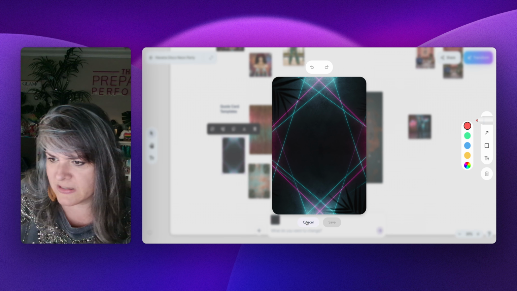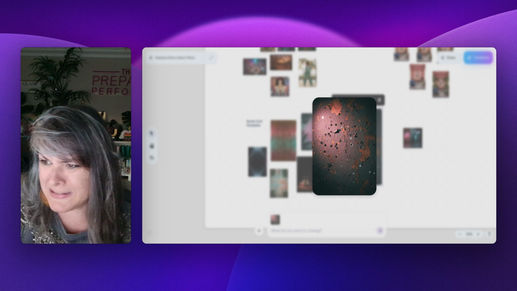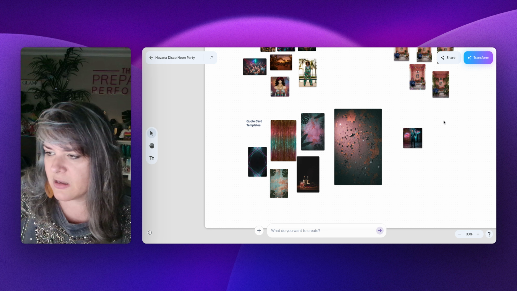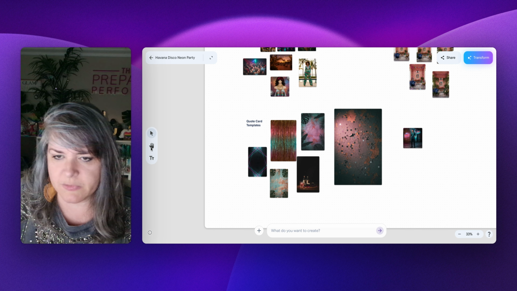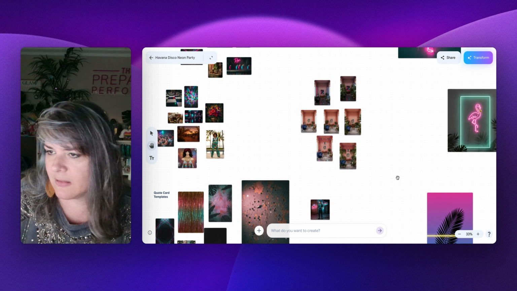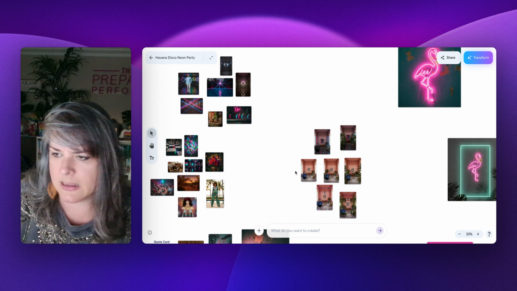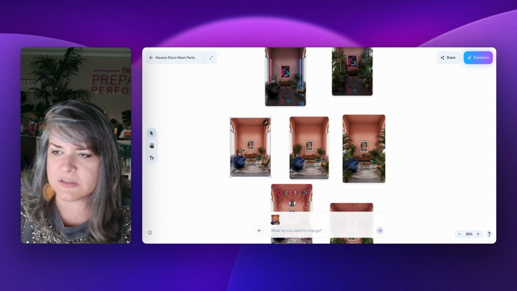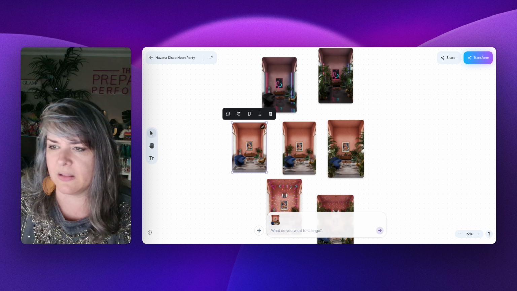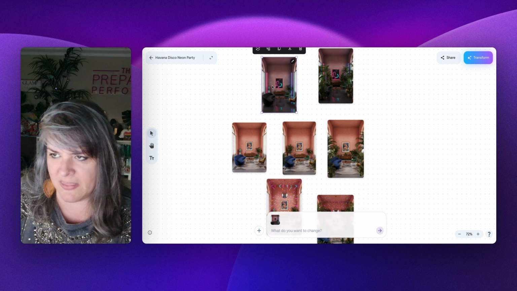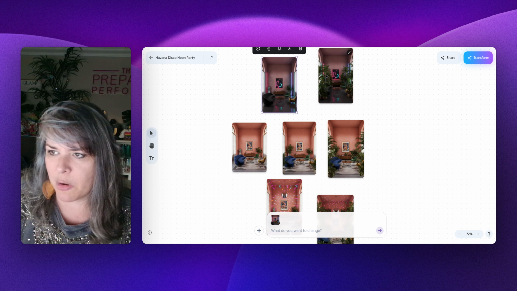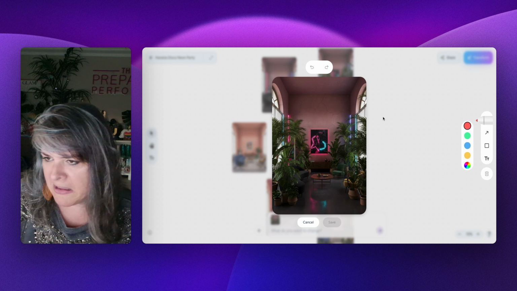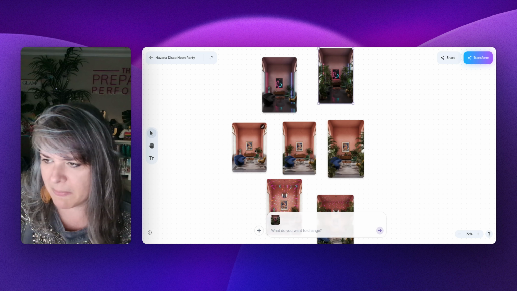Cute, fun, the palm trees and the neon. I'm here for it. I also love this wall. Okay, but let's look over here. Oh my gosh. So this one, let's zoom in a little bit. So this was the original image. I asked for it to be a little darker and edgier. It gave me this. Then I said, add more palm trees. It gave me this. What is happening? I'm here for it. This is the vibe that I'm looking for.